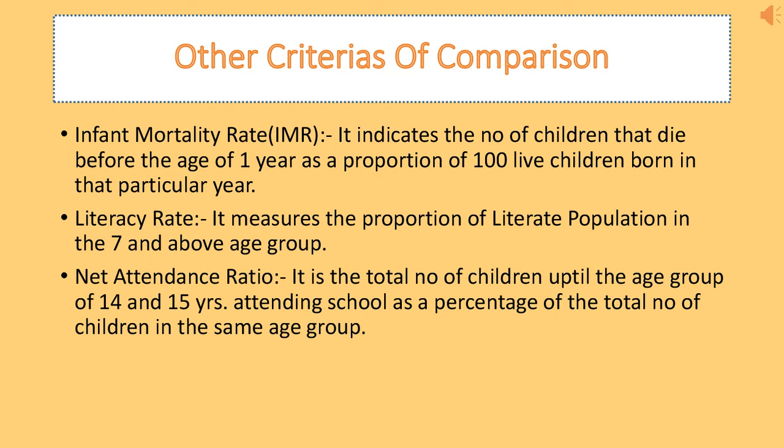Net attendance ratio is the total number of children up till the age group of 14 or 15 who are exactly attending school. This is calculated as a percentage of the total number of children in the same age group. If 100 children are there at the age of 15, how many are exactly going to school at the age of 14 or 15? This will show the attendance ratio of school of the children in that particular area.